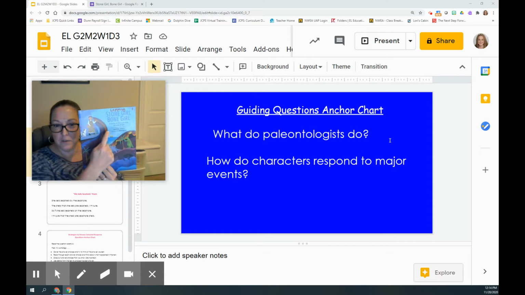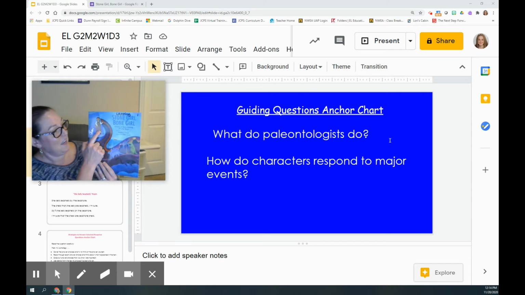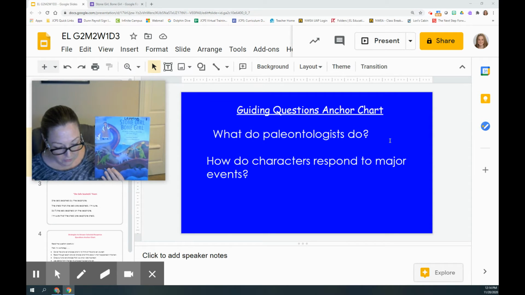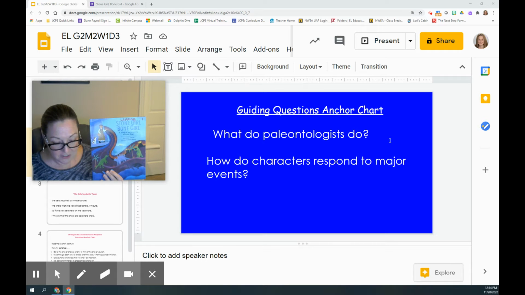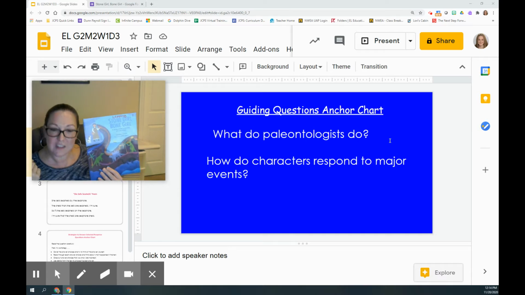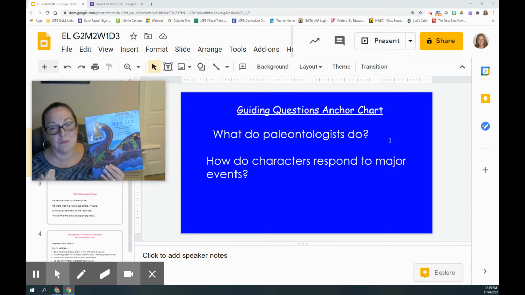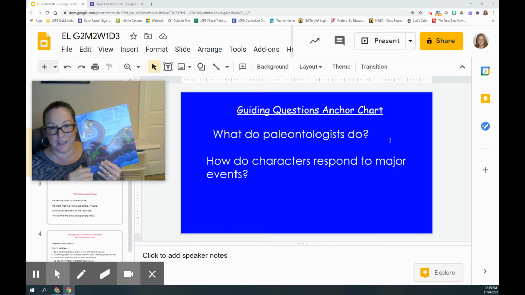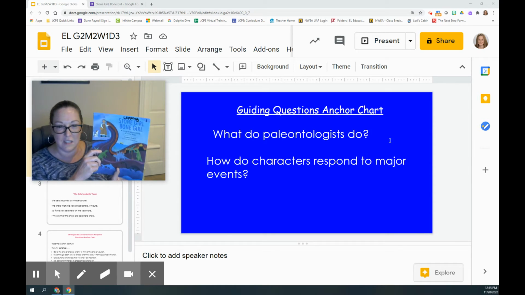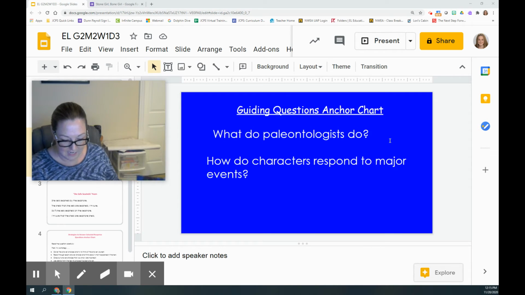So it was about a girl who looks for fossils and finds a giant sea monster fossil in a cliff. Why do you think this book is called Stone Girl, Bone Girl? Well, we know she looks for fossils, which are bones in the stone. Stone Girl, Bone Girl. We also heard a place in the story yesterday where some kids were teasing her. It wasn't very nice, and they were calling her that as a name.